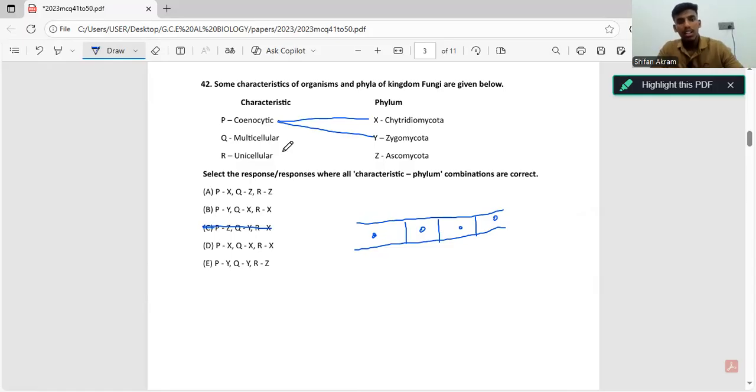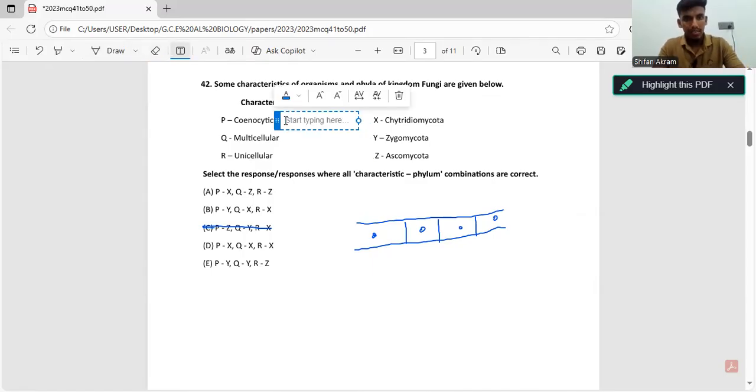Now let's go through the other two parts. Chytridiomycota is multicellular, which is correct, and the Ascomycota is also multicellular. So Q can go with both X and Z. Let me write it down.